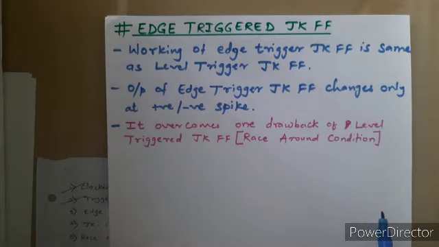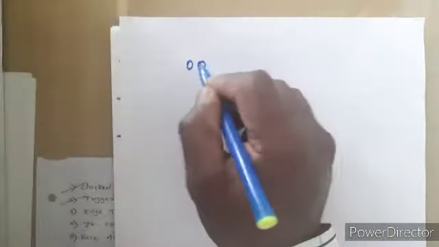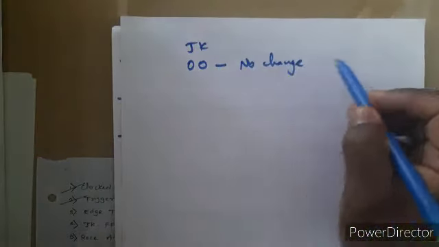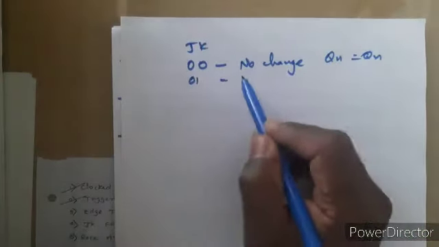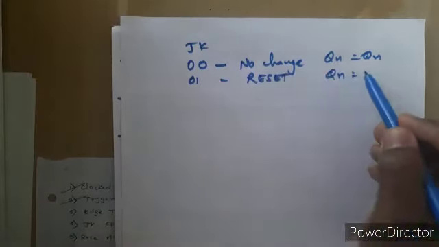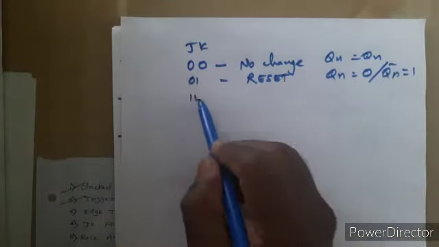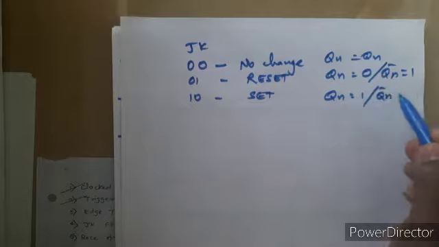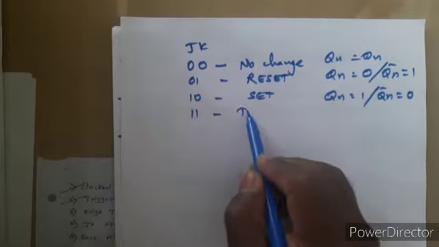Just to recall again, for 0 0 in a JK flip-flop, there is no change; your Qn+1 is equal to Qn. For 0 1, it is reset, so your output Qn is always 0, where Qn bar is 1. For 1 0, it is set, which means your Qn is 1 and Qn bar is 0. And for 1 1, it is toggling.